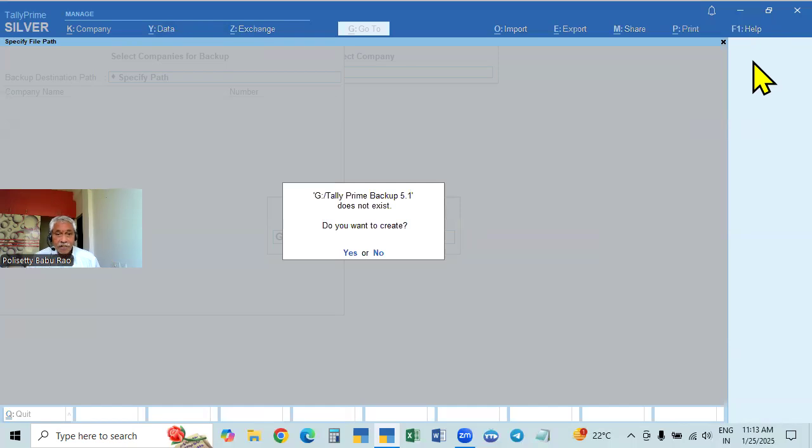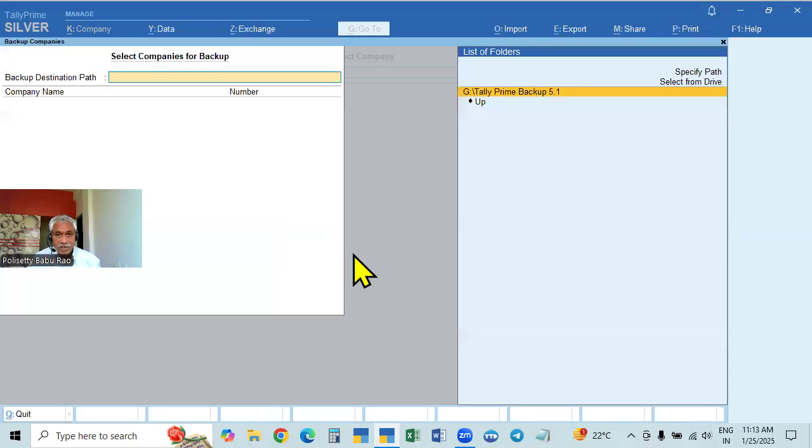If it is not created, it will ask: this path, G Tally Prime backup 5.1, does not exist, is not available. Do you want to create? Yes. So it is created. After creation, it will come here.